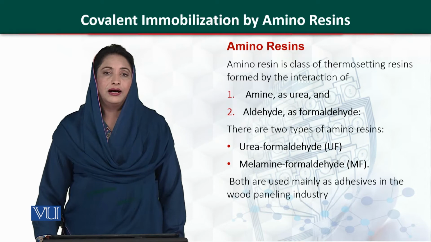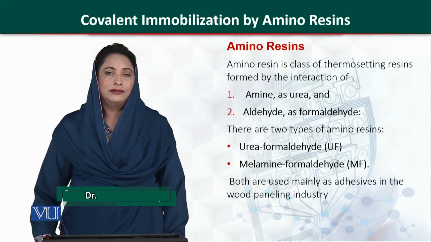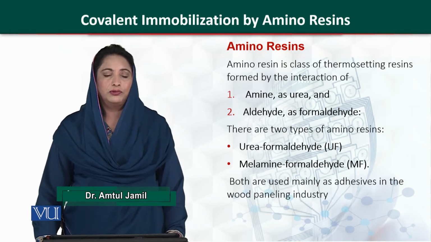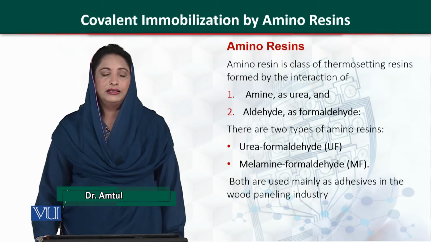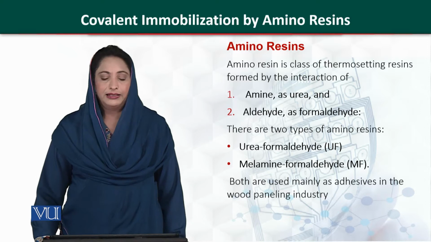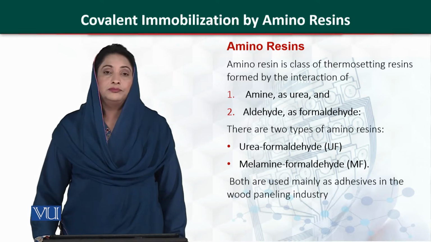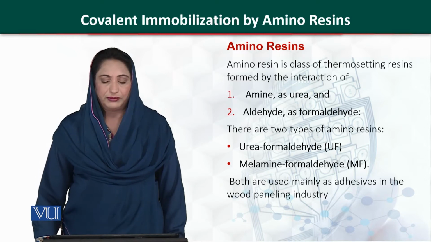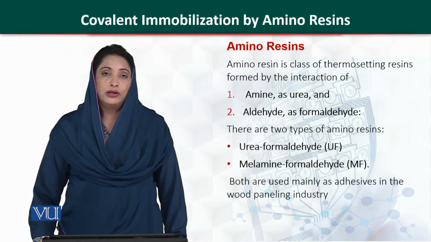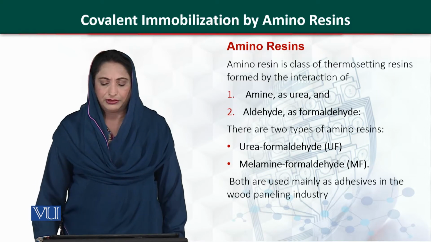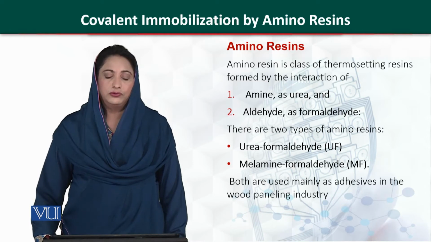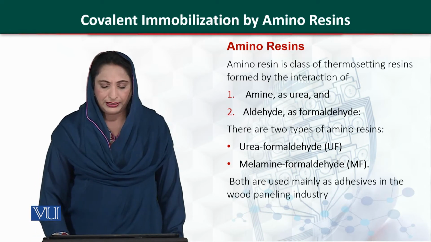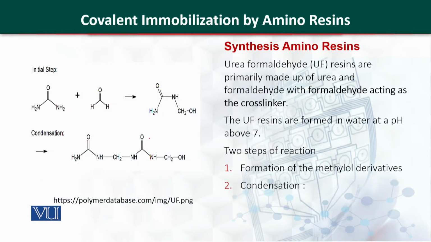Amino resins are synthetic molecules, polymers which are synthesized by the combination of one amine, that is urea, and an aldehyde, that is formaldehyde. And there are two types of amino resin. One is urea formaldehyde and the other is melamine formaldehyde. Both of these materials are used as adhesives and are used in the paneling industry.